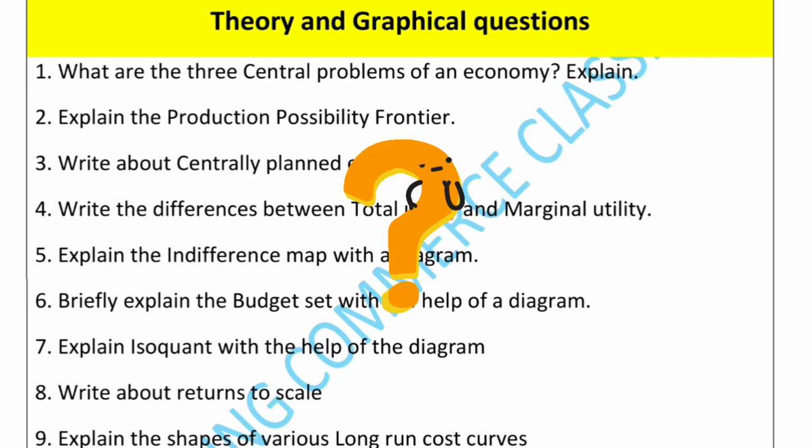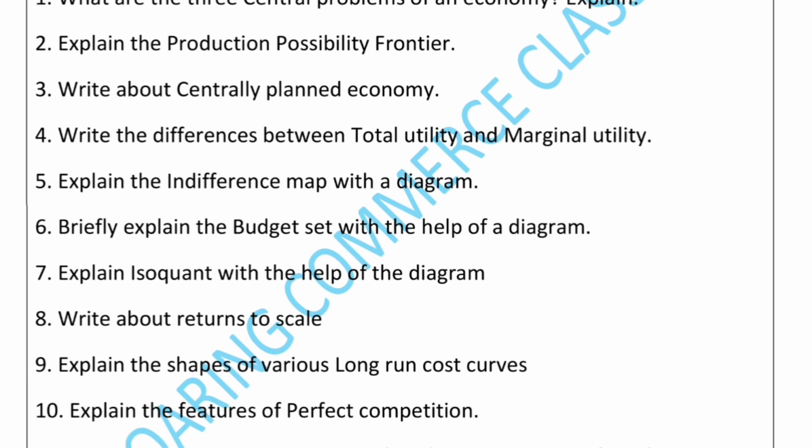The second chapter in microeconomics is theory of consumer behavior. Under that, the first important question, as per my knowledge: write the difference between total utility and marginal utility. Second question: explain indifference map with the help of a diagram. And the third question: briefly explain budget set with the help of a diagram. These are all the important questions from unit number 2, the theory of consumer behavior.